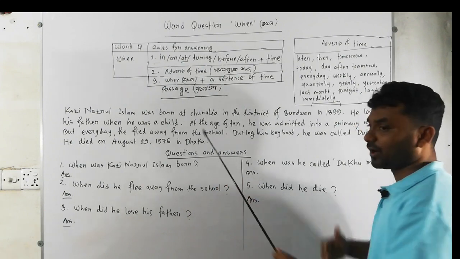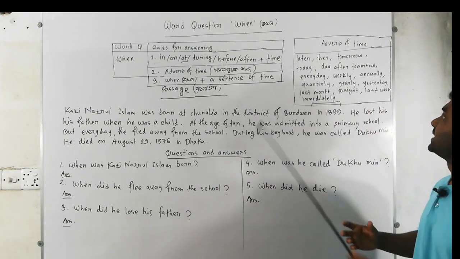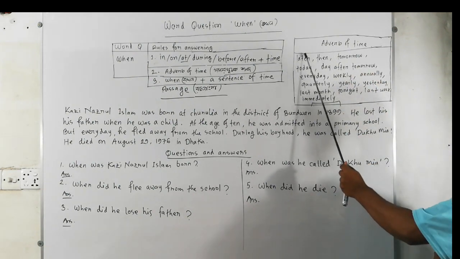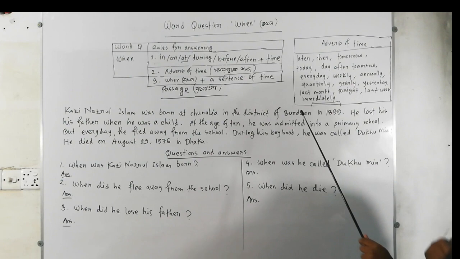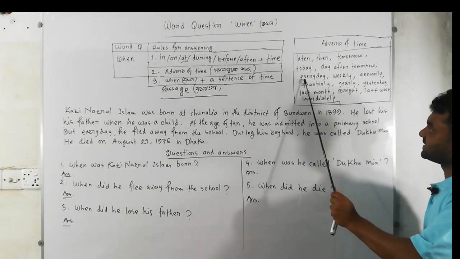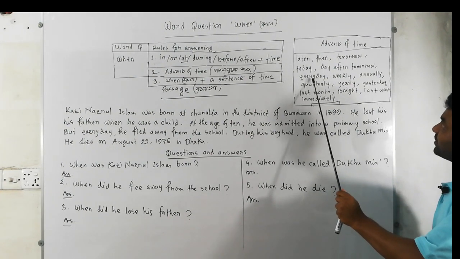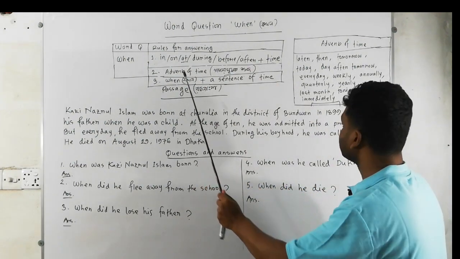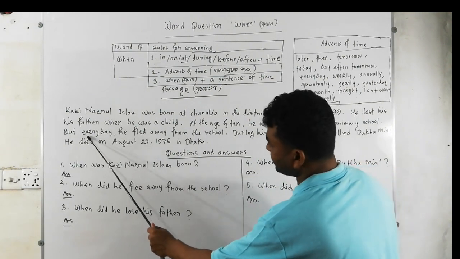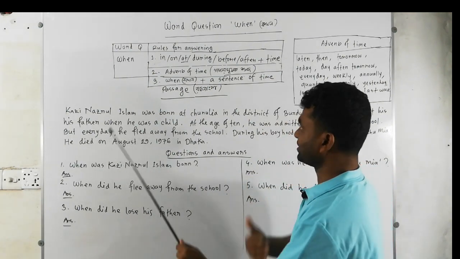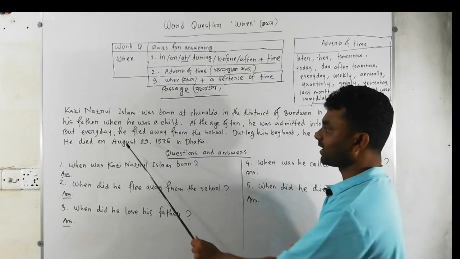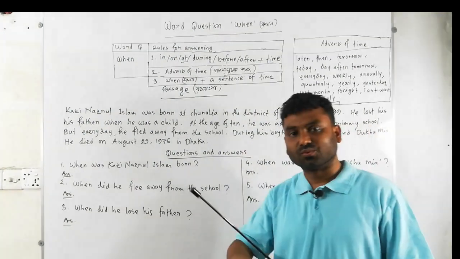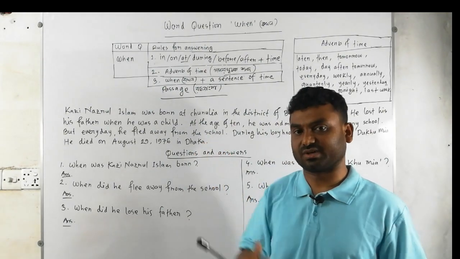I've already discussed the adverbs of time, and among these words, take a look, "every day" is here. So it is one kind of adverb of time, and this is rule 2. From this sentence, there may be asked questions with the wh-word "when".